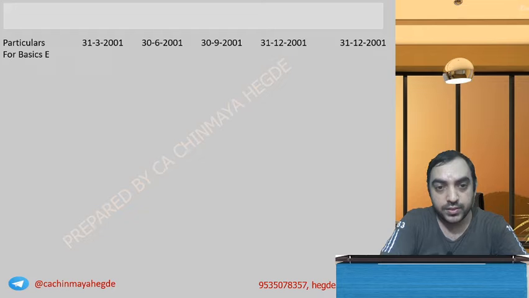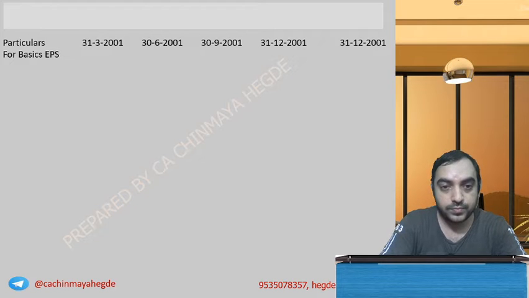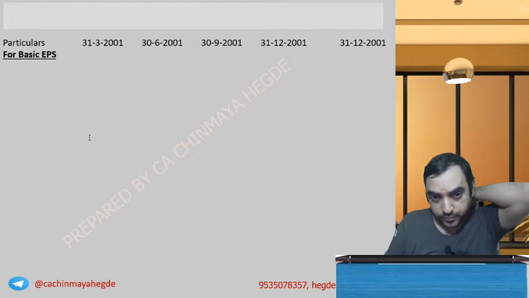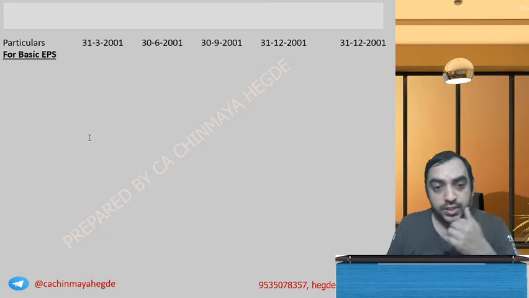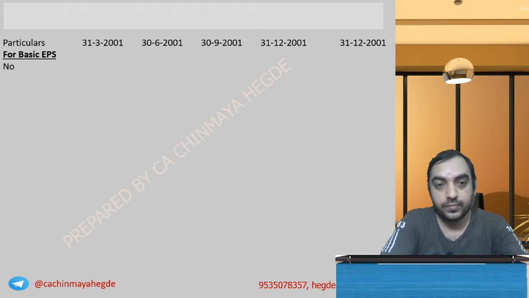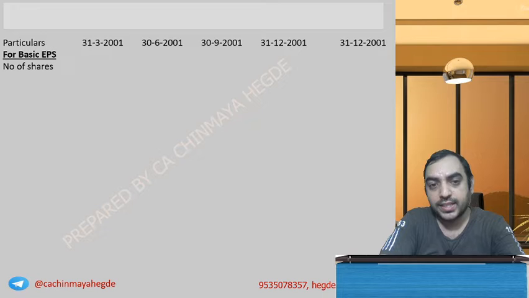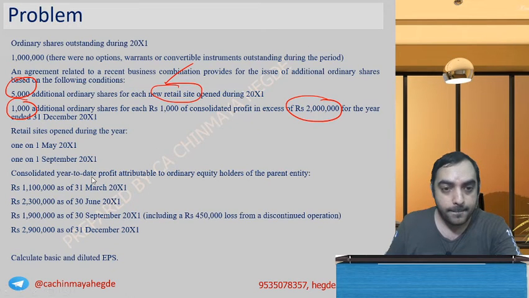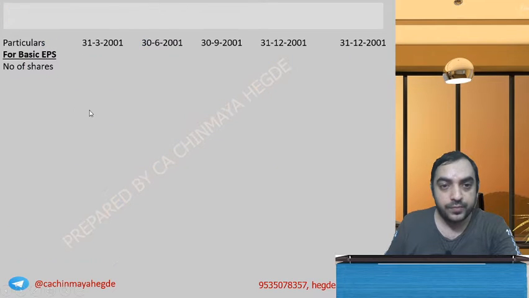For basic EPS, first we have the number of ordinary shares, the existing shares. How much shares did we have? 1 million, 10 lakhs.